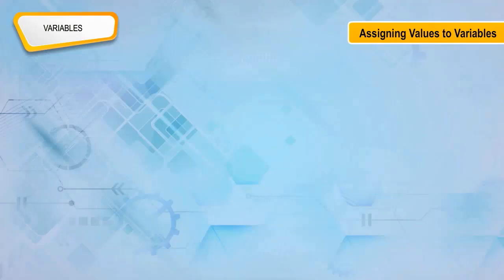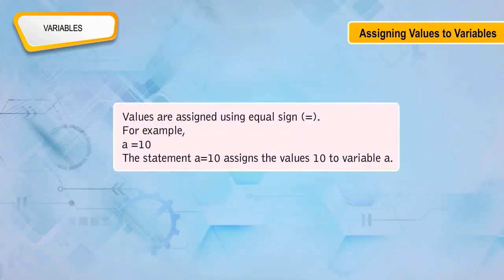Assigning values to variables. Values are assigned using the equal sign. For example, a = 10. The statement a = 10 assigns the value 10 to variable a.